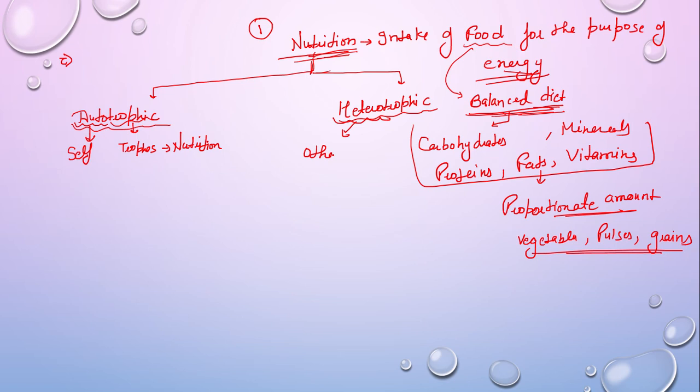Hetero means others, and again trophic means nutrition. So autotrophic nutrition means that the organism depends on itself for its nutritional requirement.